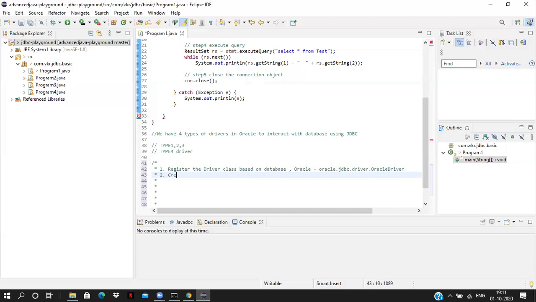And second, create the connection object. We need the URL, username, and password for the database. For Oracle, MySQL, any database, we need the URL, username, and password to create the connection object. Third one, create the statement object. By calling createStatement,